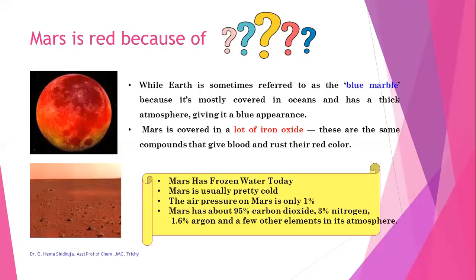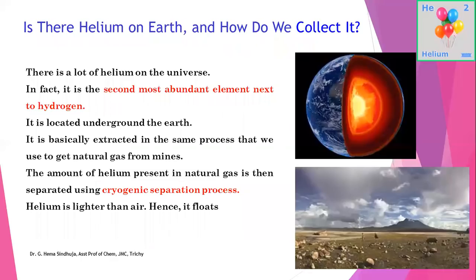Next question, is there helium on Earth and how do we collect it? There is a lot of helium in the universe. In fact, it is the second most abundant element next to hydrogen. It is located underground on the earth. It is basically extracted in the same process that we use to get natural gas from the mines. The helium present in the natural gas is then separated using a cryogenic separation process. This helium is lighter than air and hence it floats.